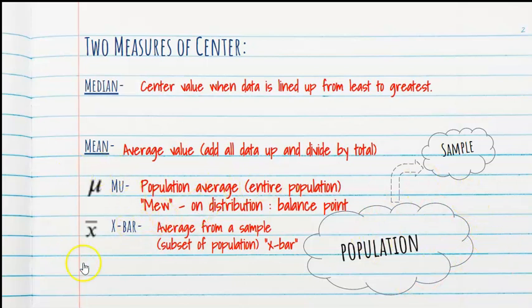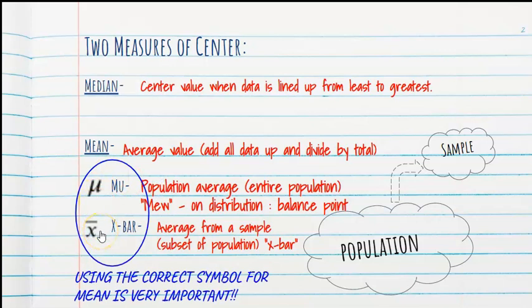So does it matter? Do these symbols matter? Absolutely they matter, and you need to learn them very well now. If you use the wrong symbols, you get the whole question wrong. You have to know which one we're talking about. Are we talking about the population mean or a sample mean? It is very important that you know those symbols and you use them correctly.